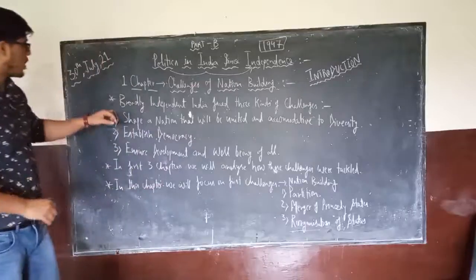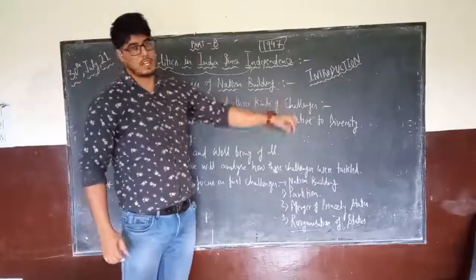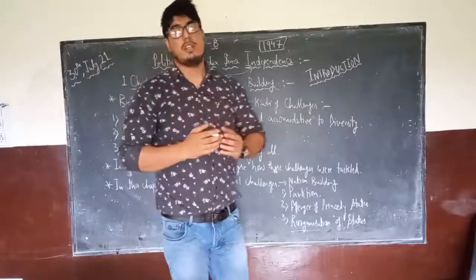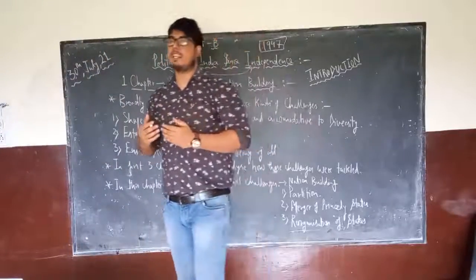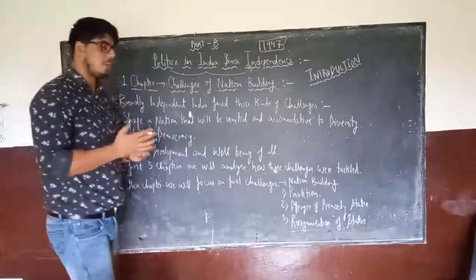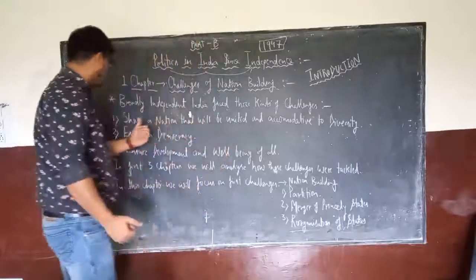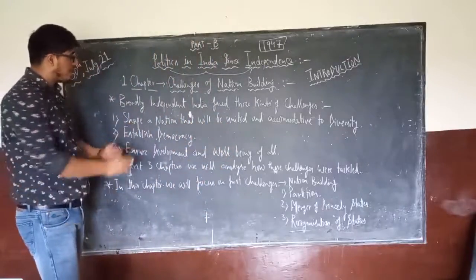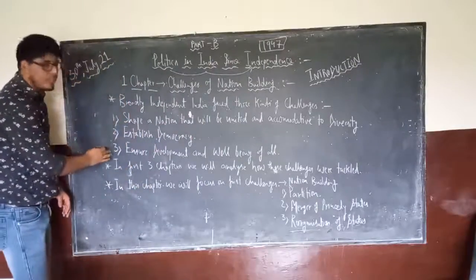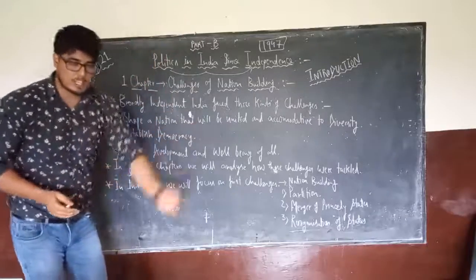So broadly, independent India faced three kinds of challenges. There were a lot of challenges as soon as India got independence. We were happy that we got independence, but we also had to face a lot of challenges. There were so many challenges that we are not going to study all of them together.